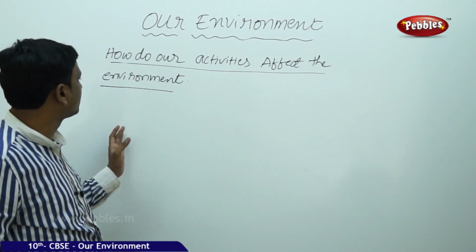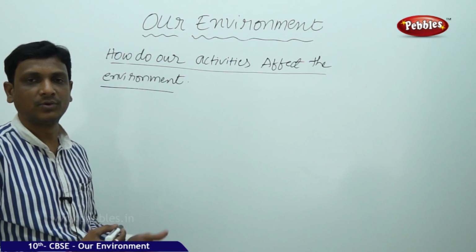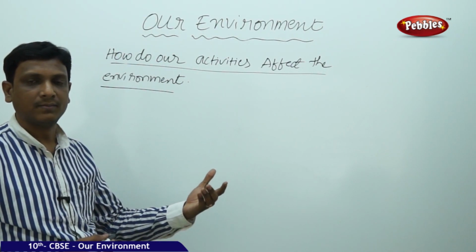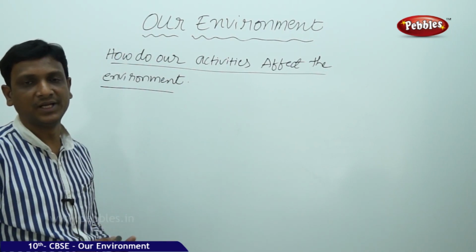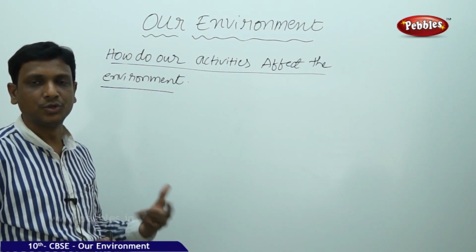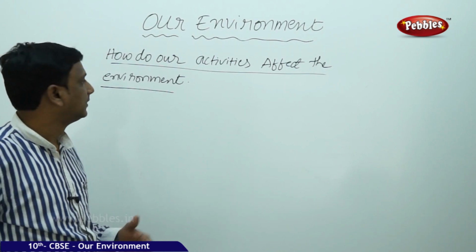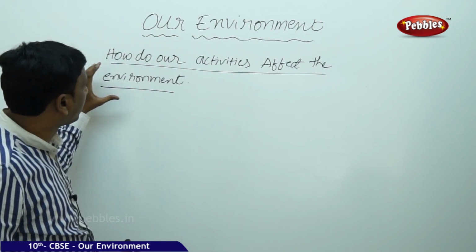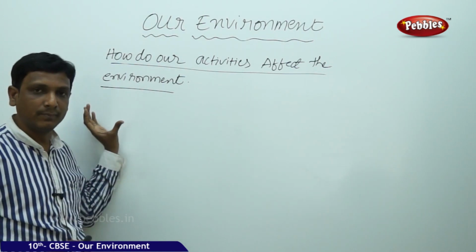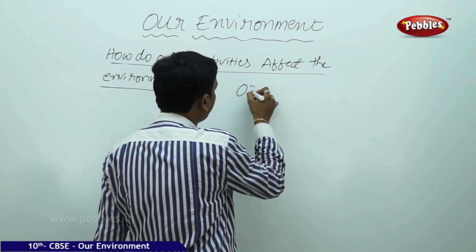How do our activities affect the environment? In the previous session we discussed the biological accumulation of harmful chemicals. That is one of the impacts of human activities and how it affects the environment. In the same way, the main important thing discussed here is ozone depletion.